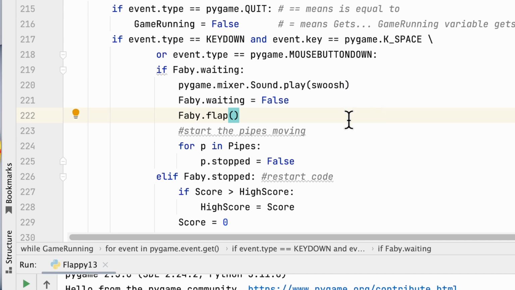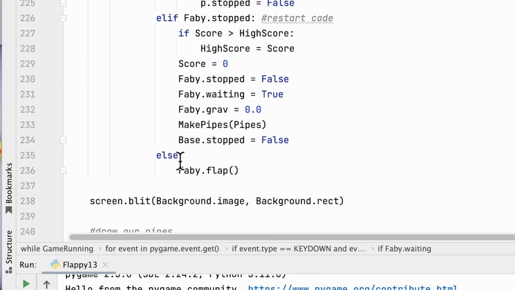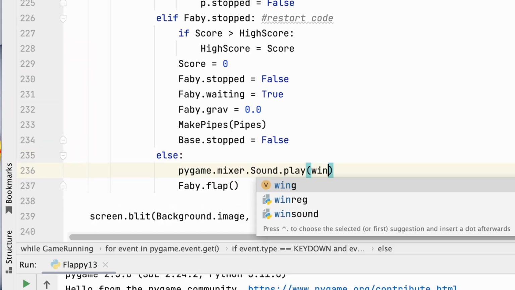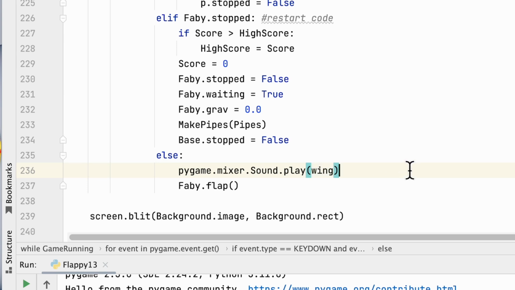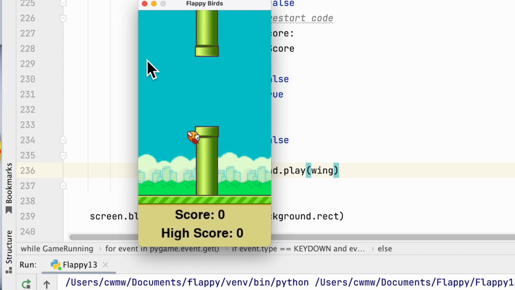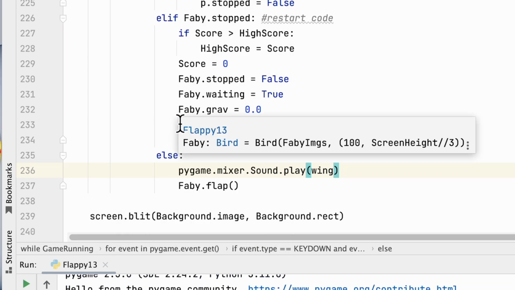When the game is playing, we want the wings to flap and make that sound. Okay, and that's right here, else flap. So the sound for the wing is wing. Okay, so let's run that and just test. Hope you can hear that. Okay, so that one worked really well.